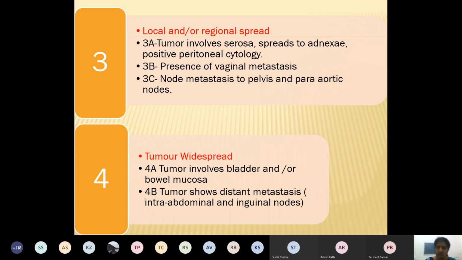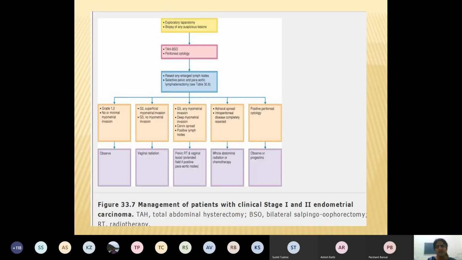So stage 1, 2, 3, 4, all are divided into A, B, and C. So that is the staging which decides the mode of management of CA cervix, and that is why it is important. Normally, stage 1, you do the total abdominal hysterectomy with bilateral salpingo-oophorectomy.